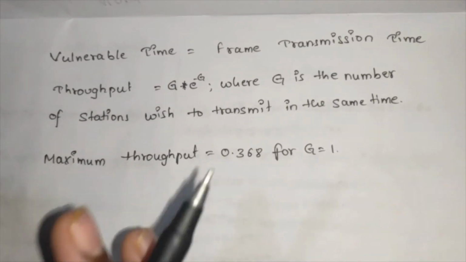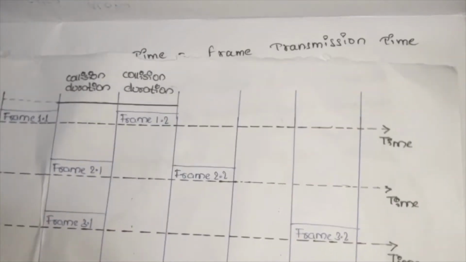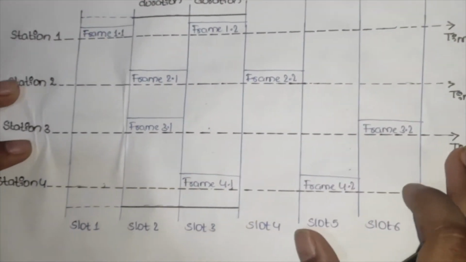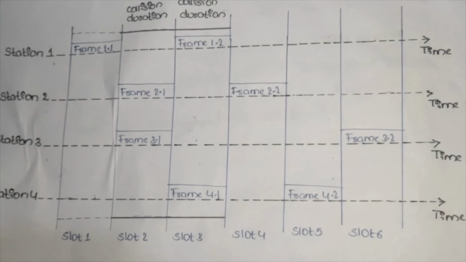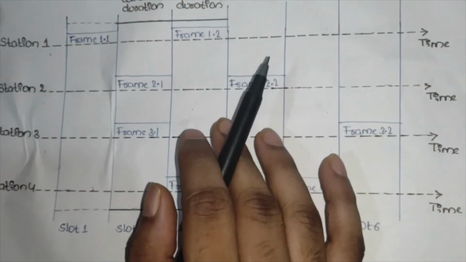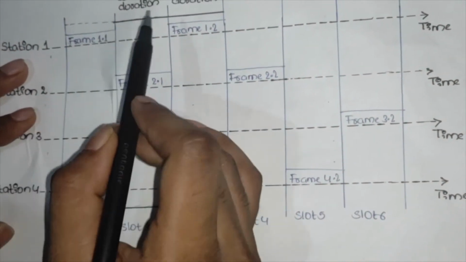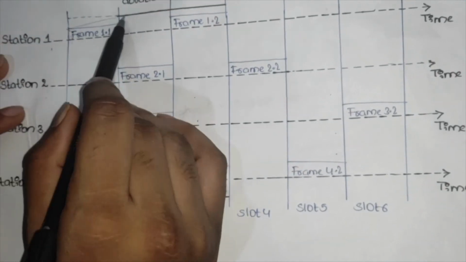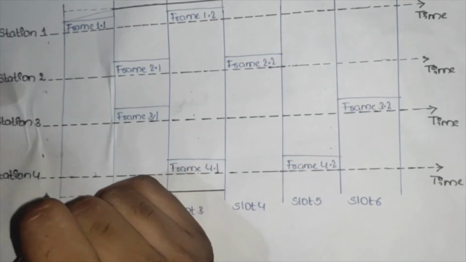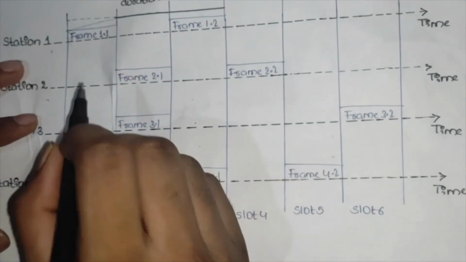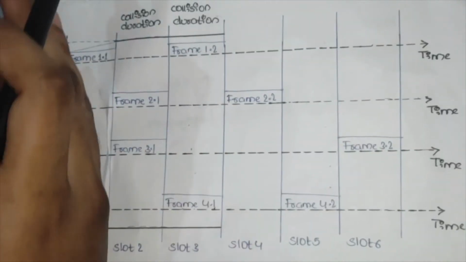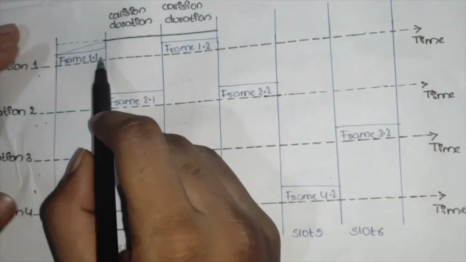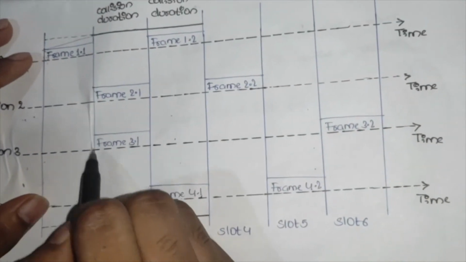Let's see an example of slotted Aloha. These are the stations 1, 2, 3, 4. In the starting time, station 1 sends frame 1 because it is ready, and stations 2 and 4 are not yet ready. Station 2 or station 3 may become ready in between, but we can't start in between, so they wait for the next slot.